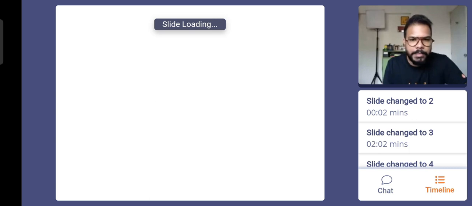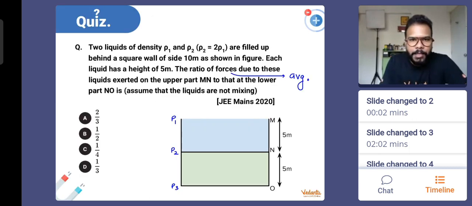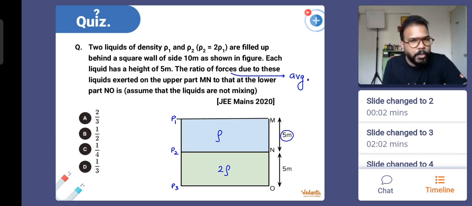This is a question which has come in JEE Main 2020. So it's a similar kind of situation, and the liquid is covered, so there is no atmospheric pressure playing its role. The question says that you have two liquids of density rho 1 and rho 2, while rho 2 is double the density. So if this has density rho, this has density 2 rho. That's what the question tries to say. It also says that each liquid, rho and 2 rho, has a height of 5 meters each. The liquid column value is also given to be the same.